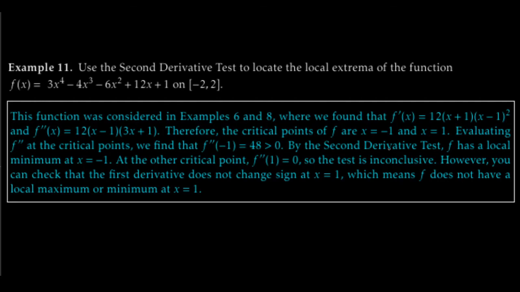At the critical point 1, f double prime is equal to 0, and the test is inconclusive. The first derivative does not change sign at x equals 1. This does mean that f does not have either a local maximum or minimum at x equals 1. Let's look at the graph and make sure we've really got this down.